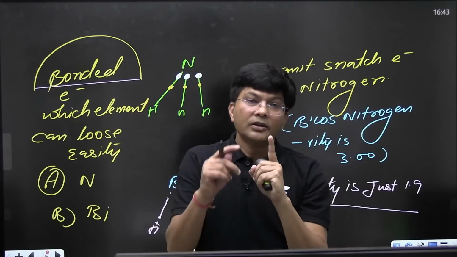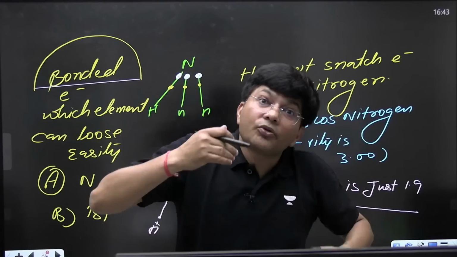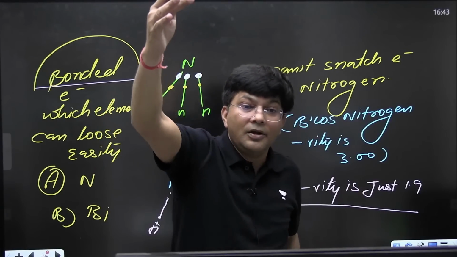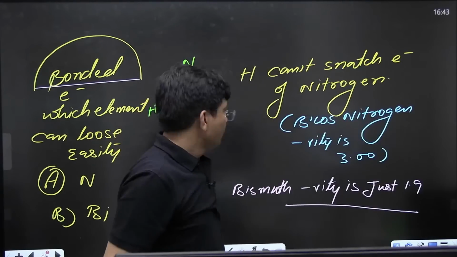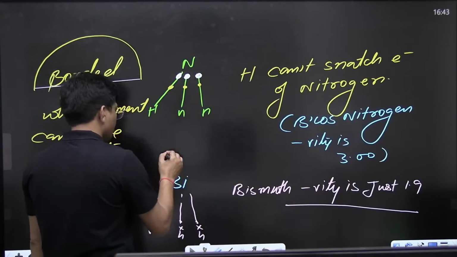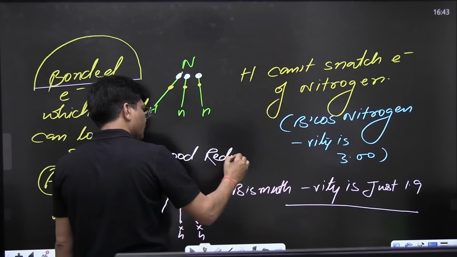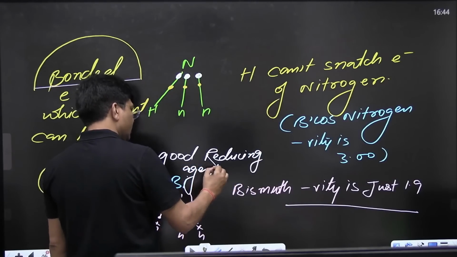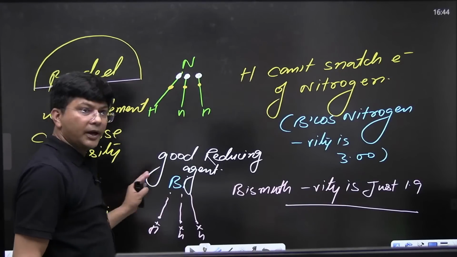Are you getting my point? The one who is losing electron easily means better electron donor. Better electron donor means good reducing agent. That means this is good reducing agent. One more point is very much clear to all of you. That means we got 2 points very clear in our brain.